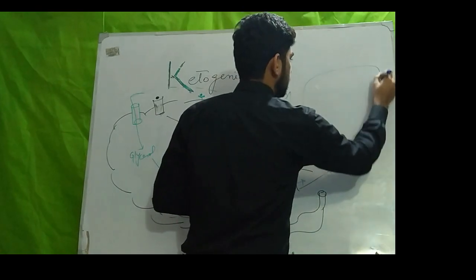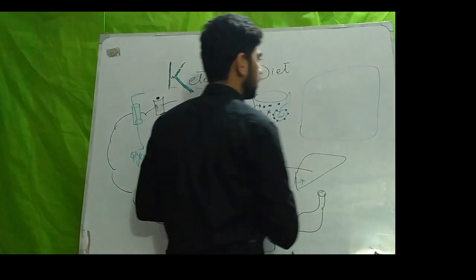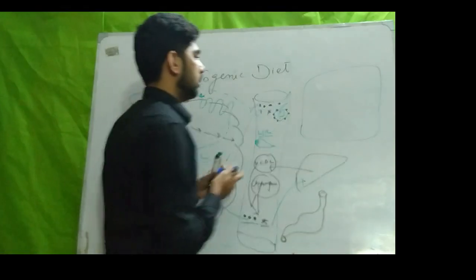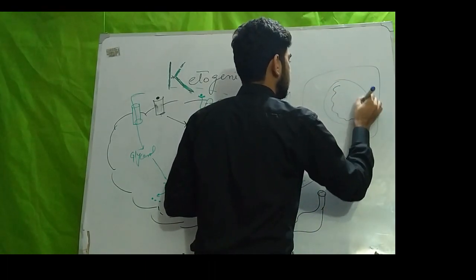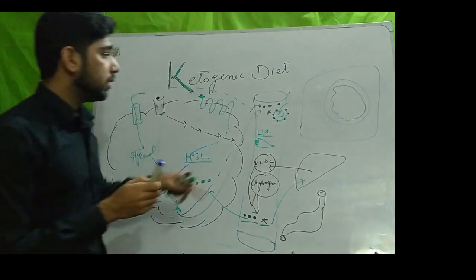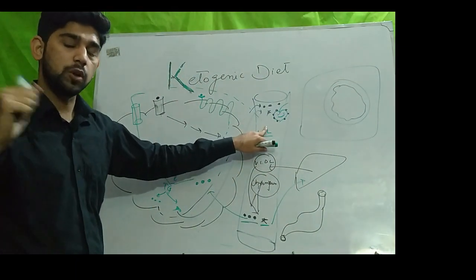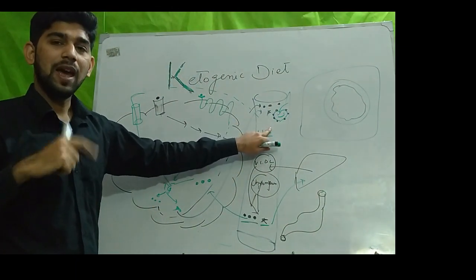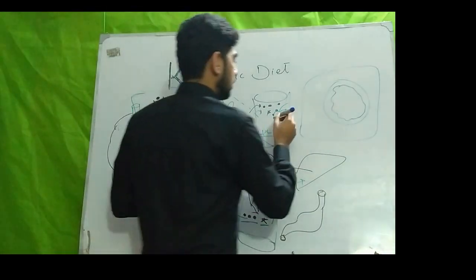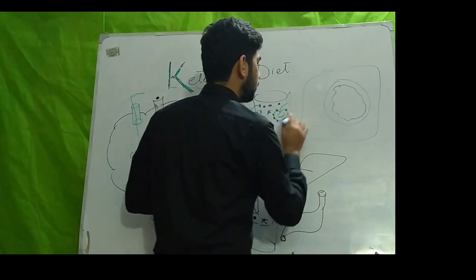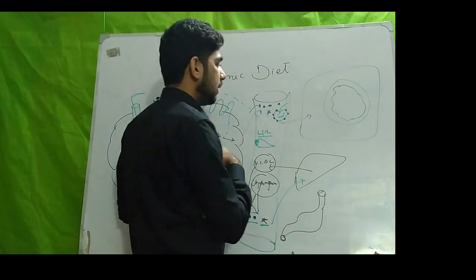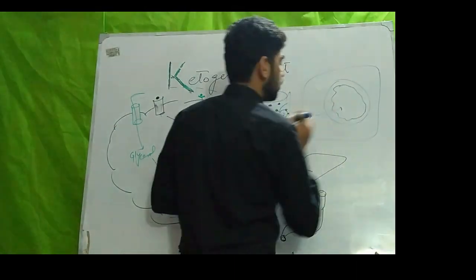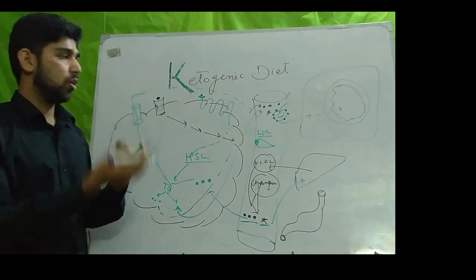So I draw a cell, and here are some mitochondria. These free fatty acids will be transported to the other body tissues through the protein albumin, into the cell, and then enter into the mitochondria of the other body tissue.